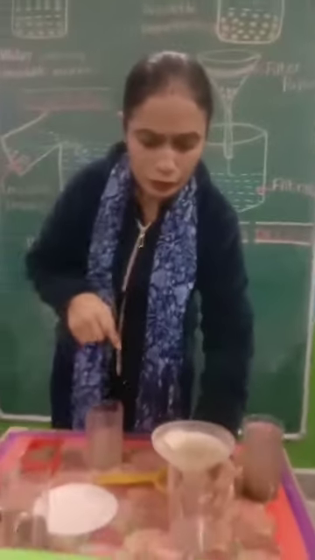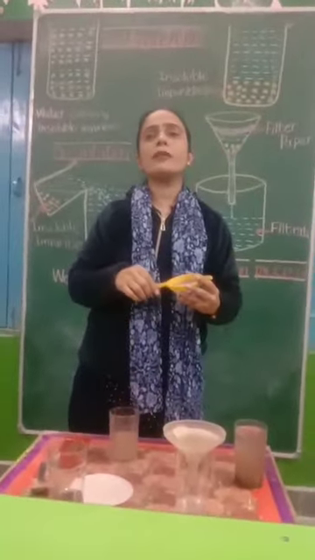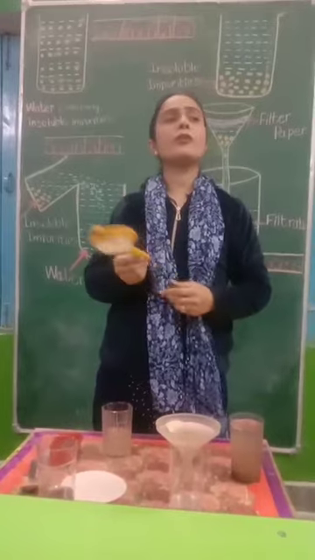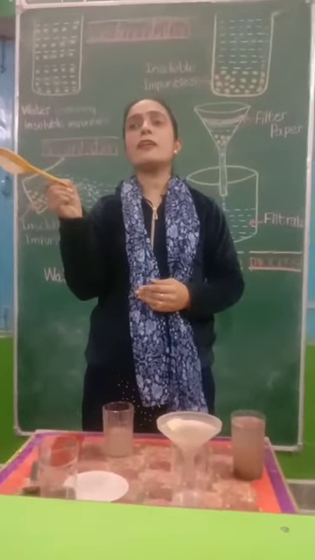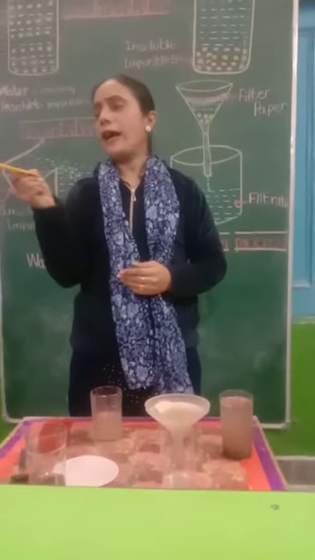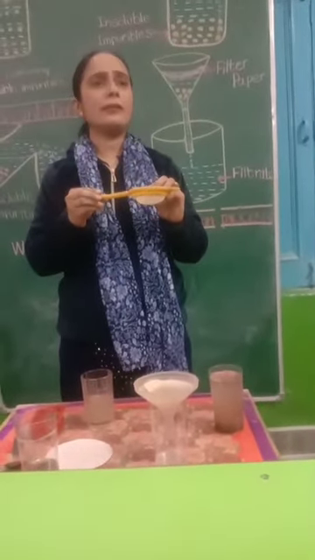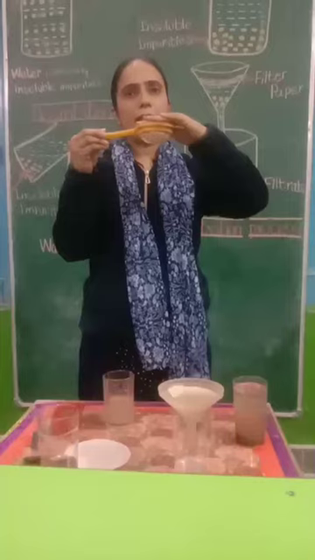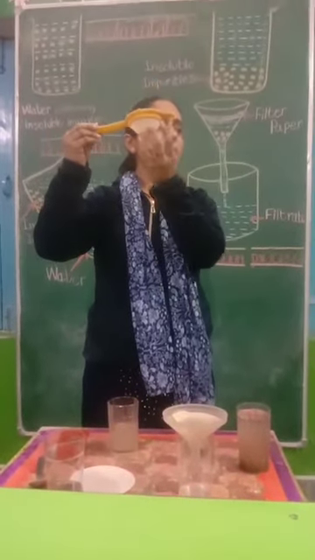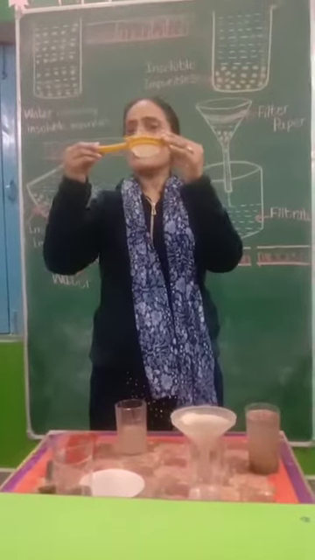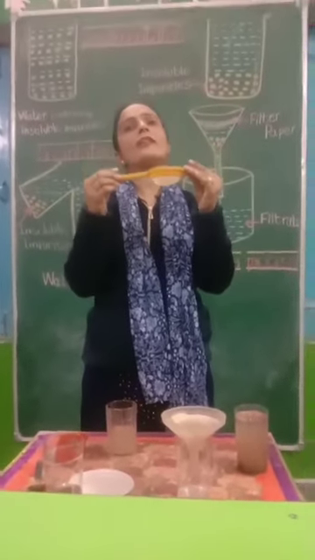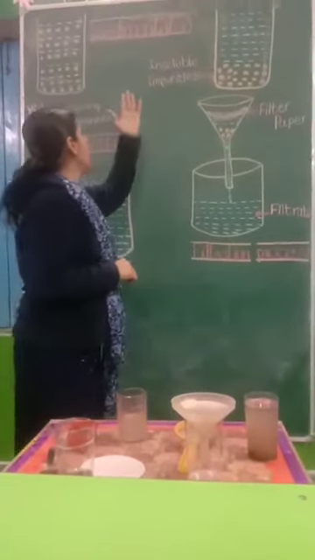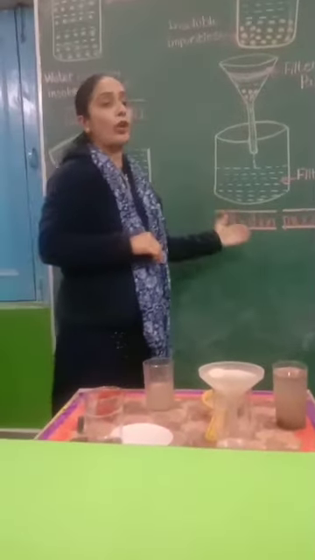At your home, you mostly see when your mother prepares tea. What will she use? She uses a strainer to sieve the tea. Then what happened? The tea leaves remain on the strainer and the tea filters from the strainer. This process is also called filtration. Okay. I hope you have understood the concept of sedimentation, decantation and filtration of this activity.